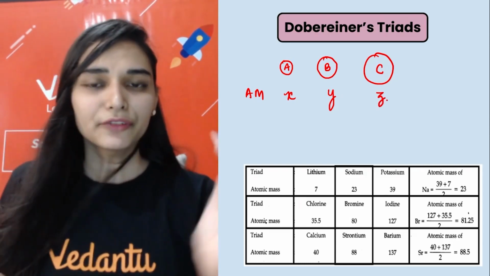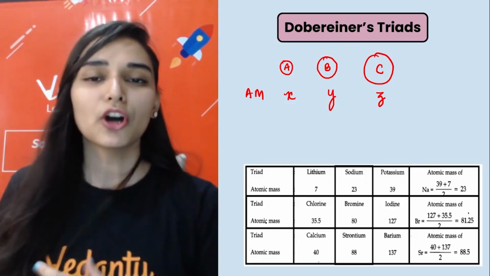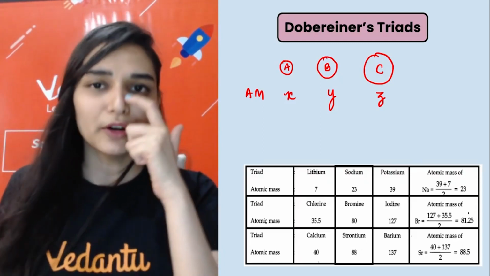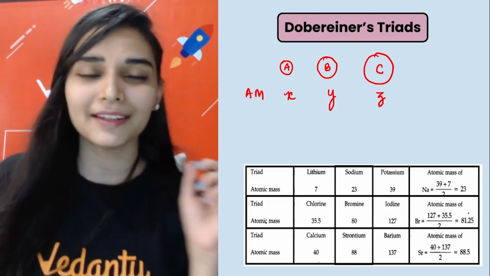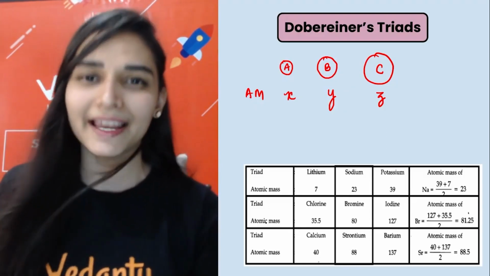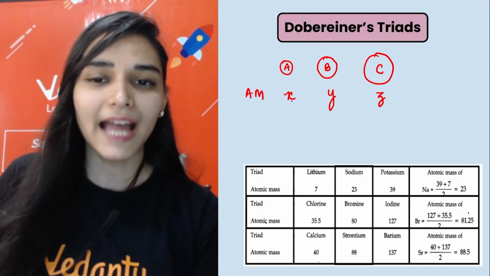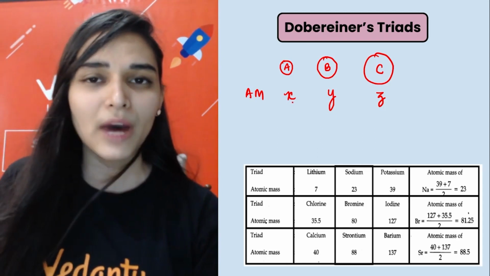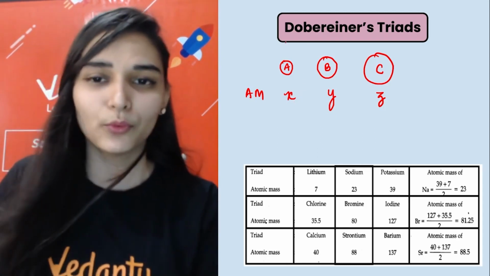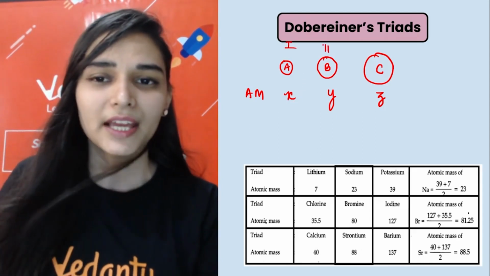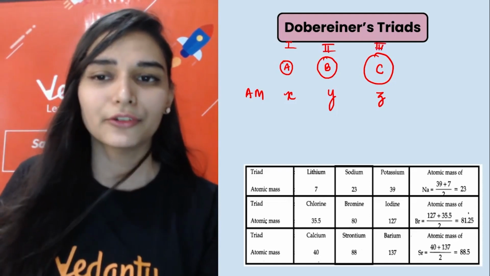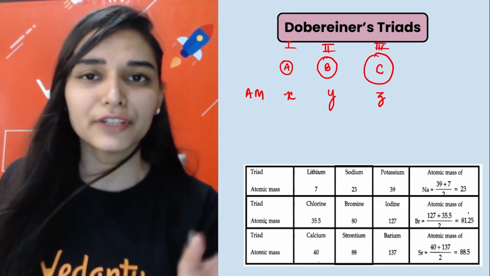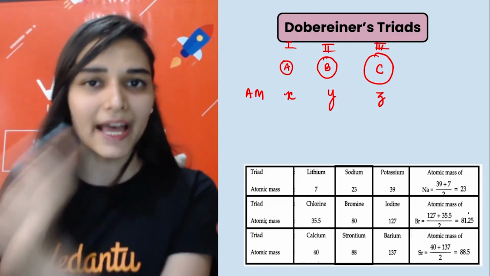So he said that if you arrange the elements in increasing order of atomic masses in a group of three, then a beautiful thing happens. This is the first element, this is the second, and this is the third element. You have to take the average of the atomic mass of the first and the third element.